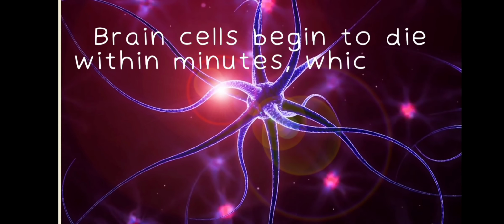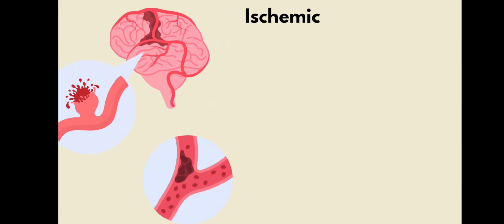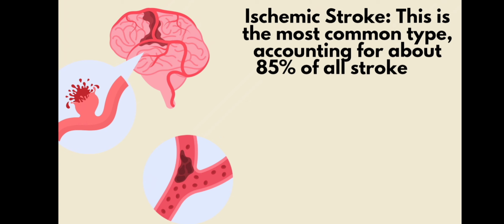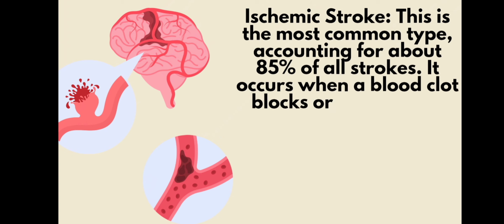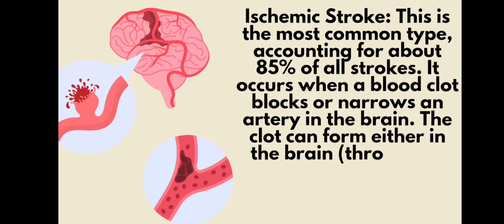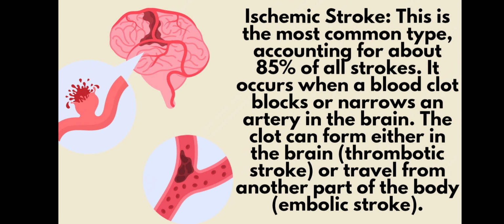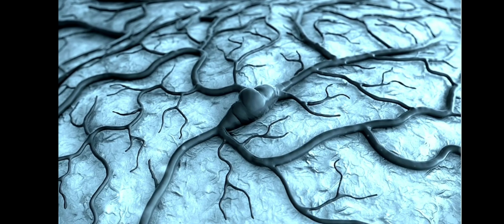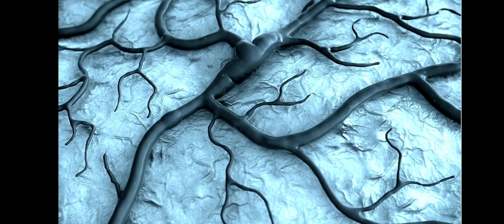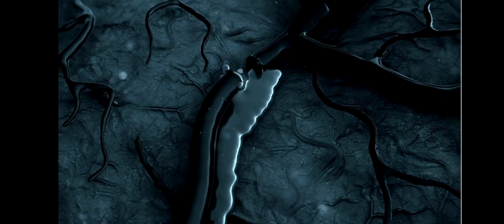We know that brain cells begin to die within minutes, which can lead to long-term disabilities. Now coming to ischemic stroke, this is the most common type of stroke, accounting for about 85% of all strokes, and it involves the formation of a blood clot that narrows the arteries in the brain. Sometimes the clot can travel from another part of the body, which can lead to an embolic stroke. Here you can see how this stroke happens and how it damages the cells, leading to long-term disability.